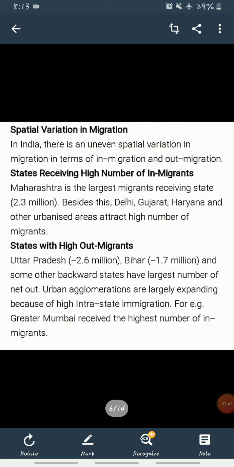Okay, the other one is out-migrant states: Uttar Pradesh, Bihar and some other backward states have the largest number of net out-migrants, and urban agglomerations are largely expanding because of high intra-state migration. Like Greater Mumbai received the highest number of in-migrants because of jobs, education and the climatic conditions. So it receives the highest number of in-migrants.